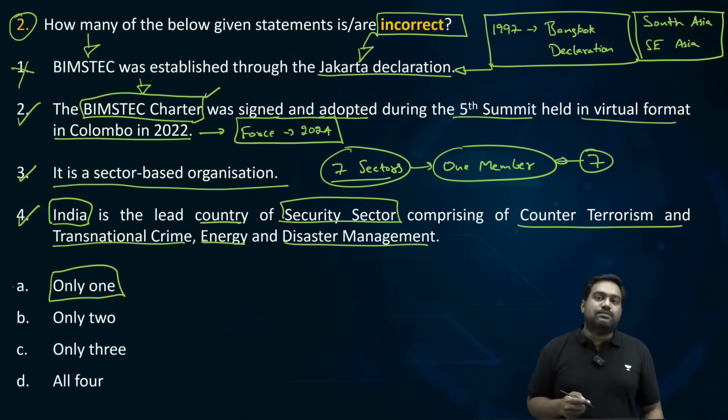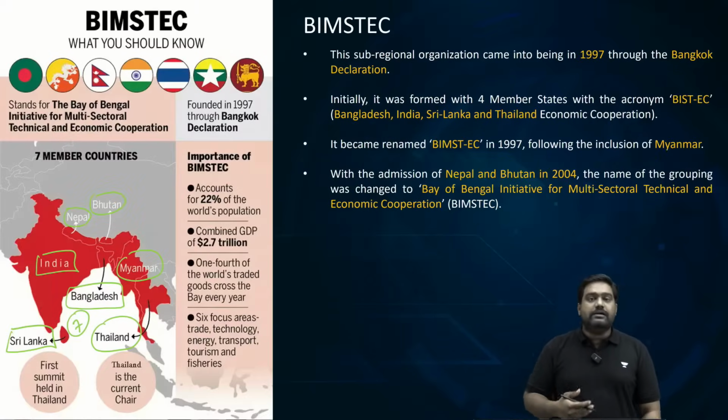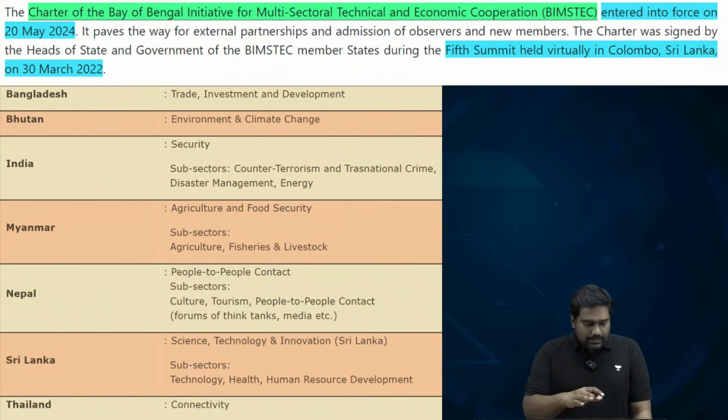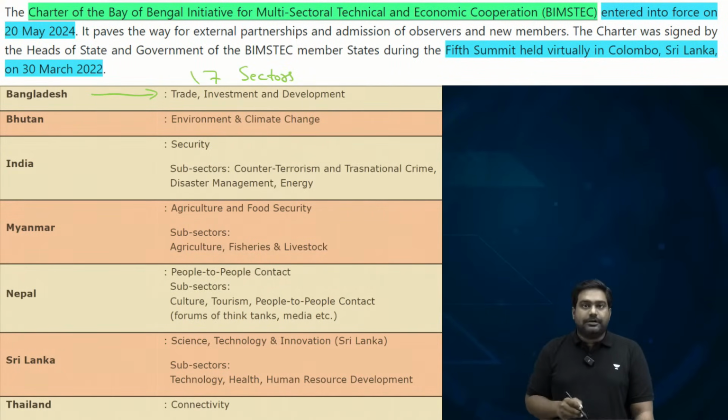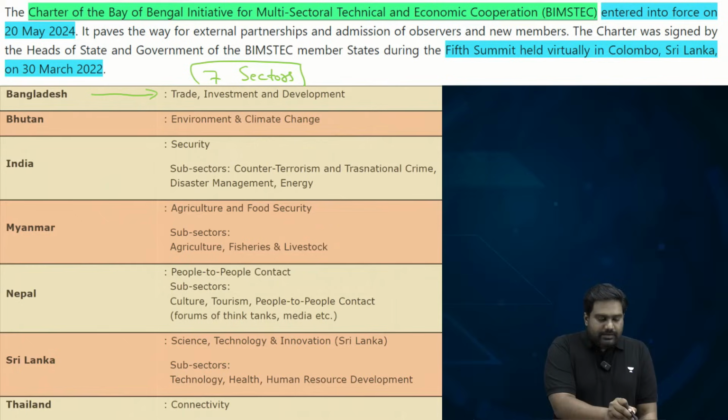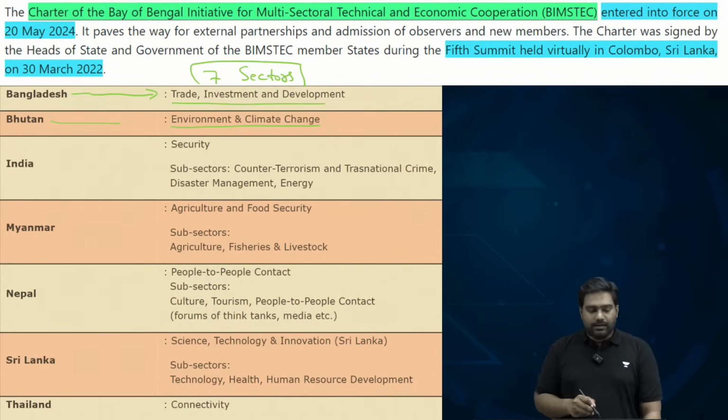Only one given statement is incorrect. So all the relevant points I've added here in the slides as well. Whatever we discussed, you can please go through that. And please take a look at the 7 sectors which I was talking about. The 7 sectors of BIMSTEC identified under the BIMSTEC Charter. Trade, investment and development headed by Bangladesh. Environment and climate change headed by Bhutan.